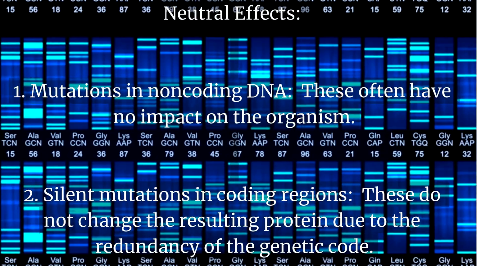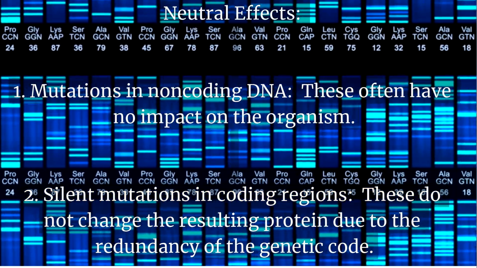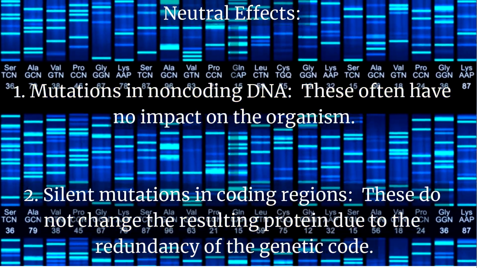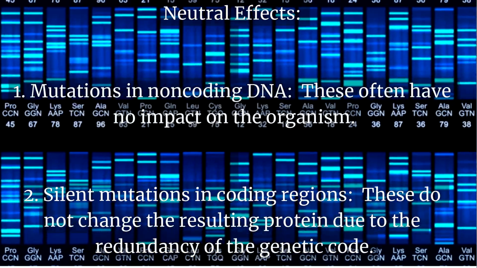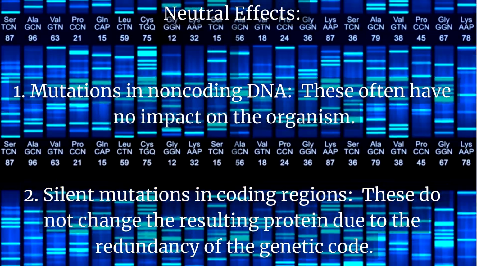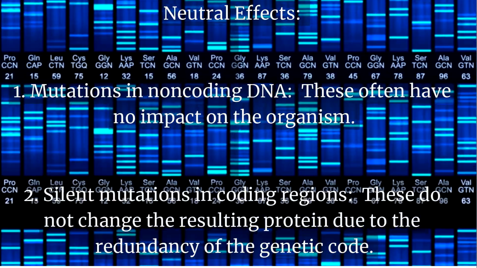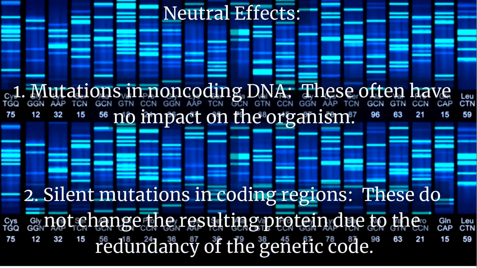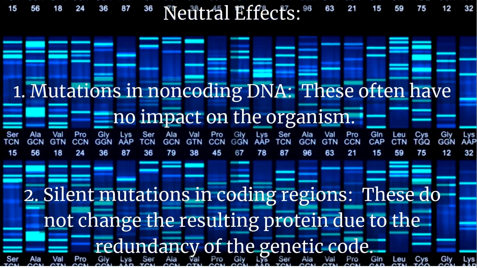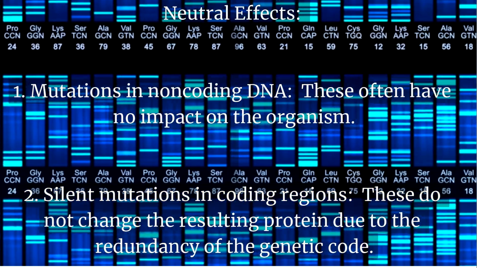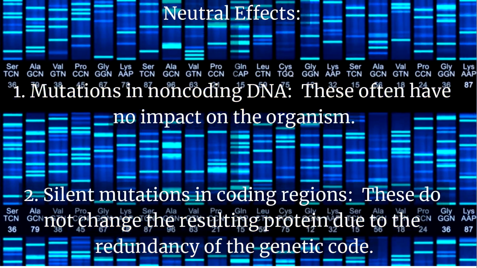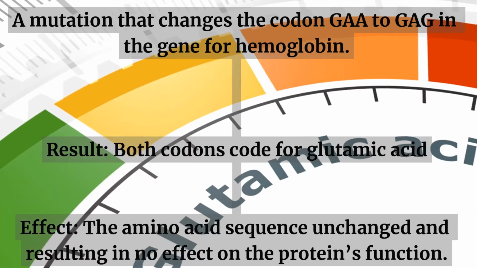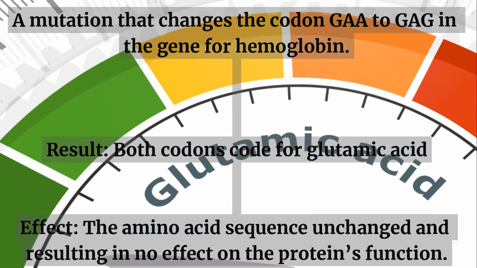Neutral effects of mutations can happen in two ways. Mutations in non-coding DNA. These often have no impact on the organism because it happens in regions that do not directly code for proteins. And silent mutations in coding regions. Although these mutations occur within genes, they do not change the resulting protein due to the redundancy of the genetic code. Example of a silent mutation with a neutral effect.